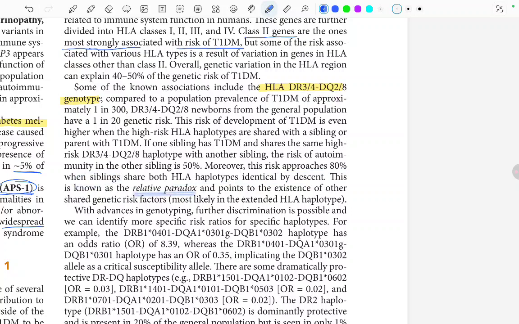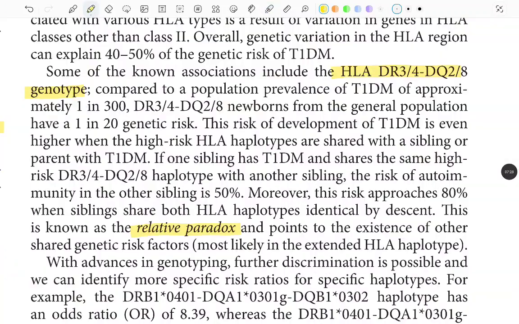So basically, this relative paradox refers to the observation that even when siblings share identical high-risk HLA types like DR3, DR4, DQ28, the risk of developing type 1 diabetes mellitus is not 100%. This indicates that factors beyond HLA, such as other genes and environmental triggers, also play a very important role in the disease development.